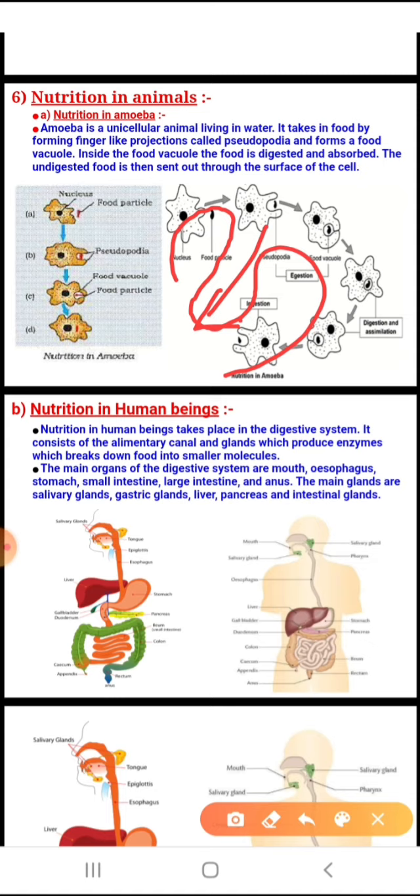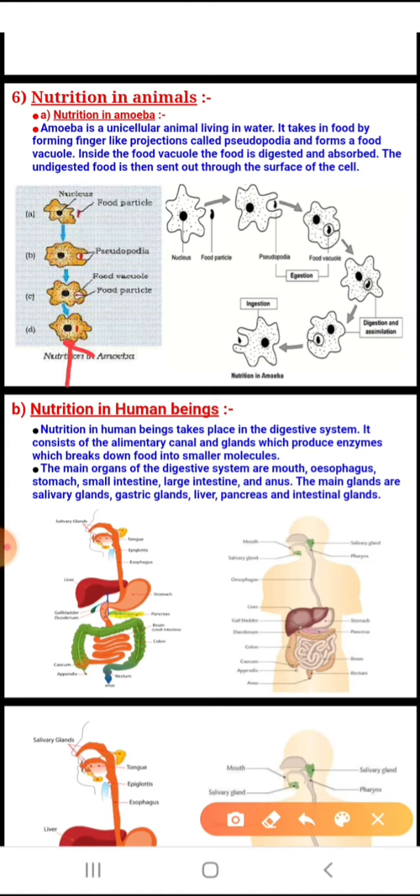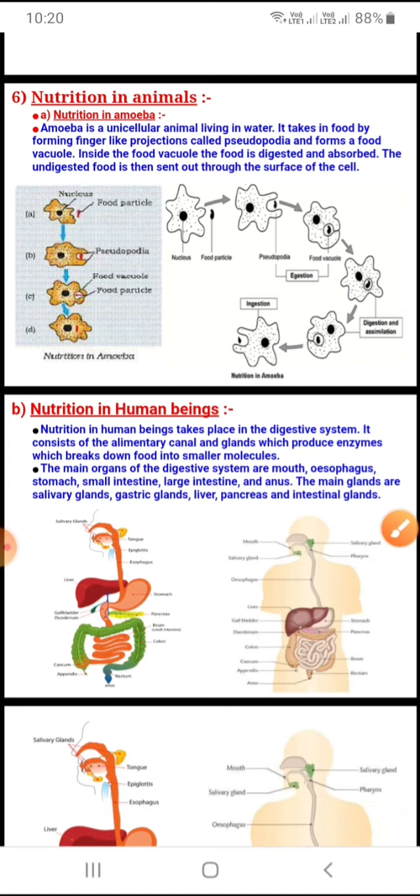But it feeds on more, what you can say, submicroscopic particles. Can you give me an example? Just think a little bit. You might not know, these microscopic organisms are called diatoms. They are much smaller, on which the amoeba feeds. Okay, so now what happens?